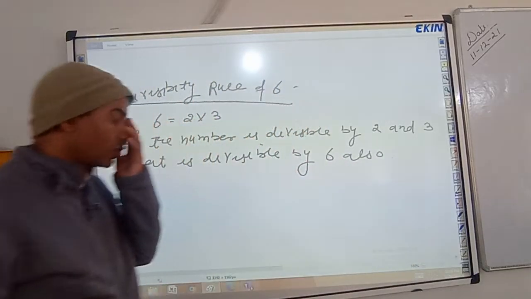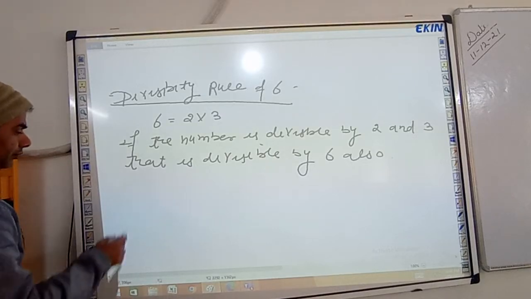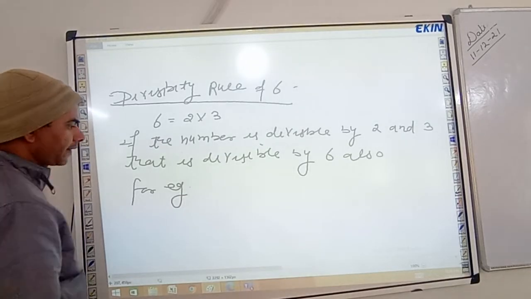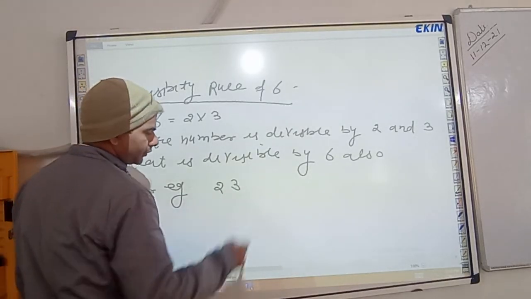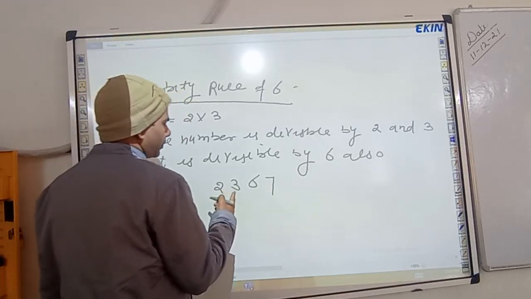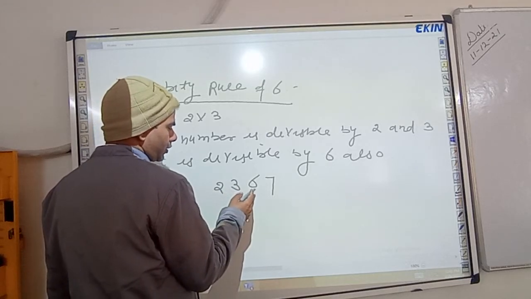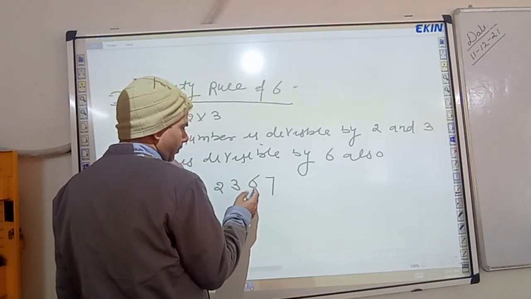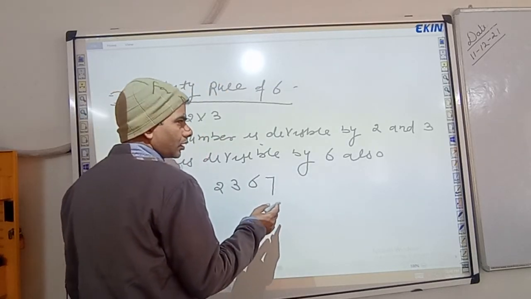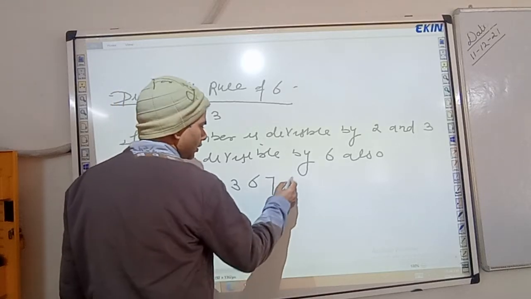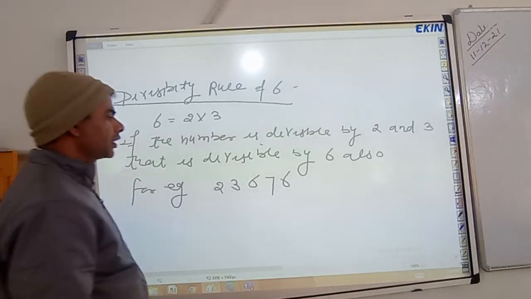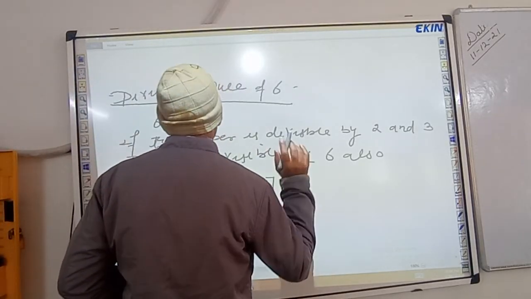For example, 23,676. This number is divisible by 2 because the last digit is 6.